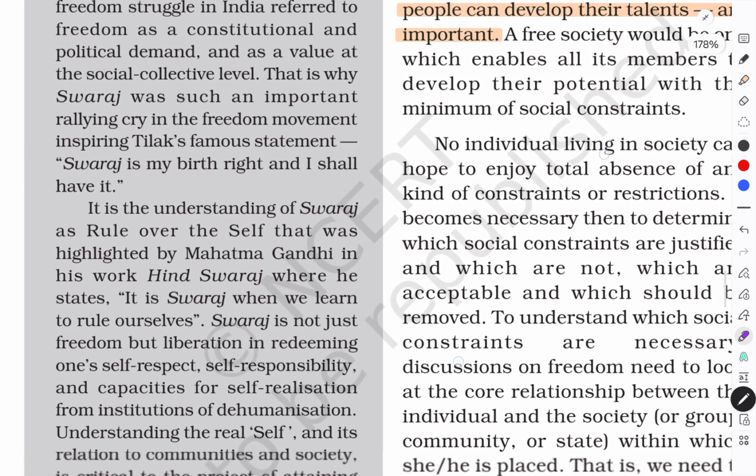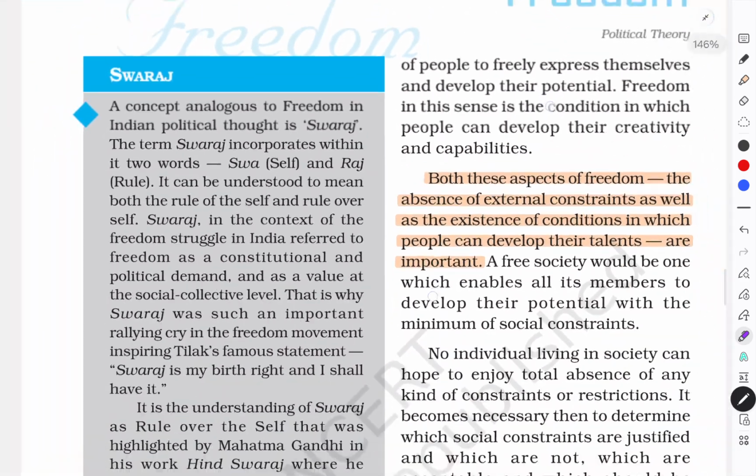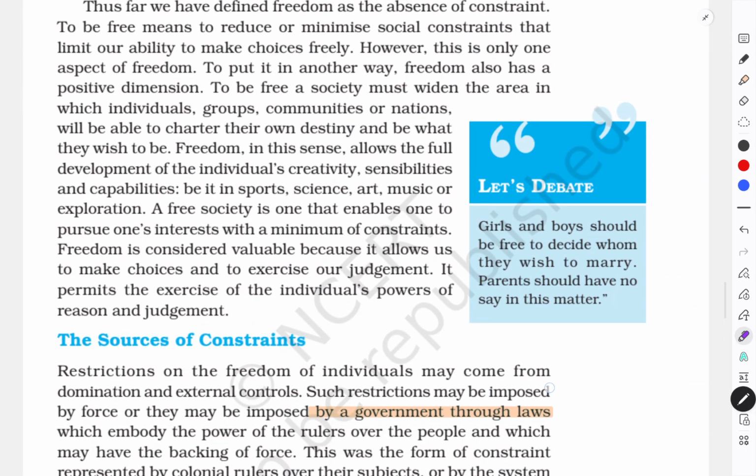So again, let's come. What are the three books that we cover? Hind Swaraj is written by Mahatma Gandhi, and then what is second? Written by Nelson Mandela. The book name Freedom from Fear. Freedom from Fear is written by Aung San, and she is from Myanmar. And Long Walk to Freedom is written by Nelson Mandela. So this is the question that can come from whatever we read till now. Let's move forward in a very fast and forward manner.